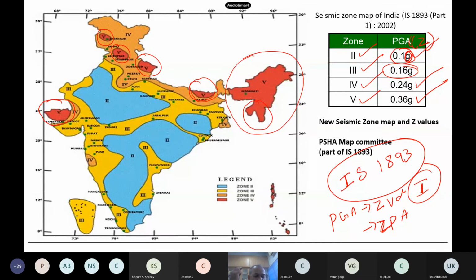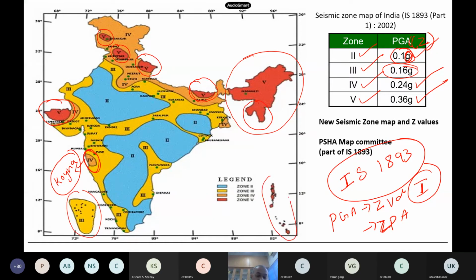Some of you are in Bangalore, right? For Bangalore, what is the zone value, and what is the design value? Bangalore is in zone 2, so the design value is very small. Now you can see one small portion is zone 4, near Bombay. Bombay is in zone 3, but this is the Koyna region, where there is a reservoir and some seismic activity was observed. So zone 4.